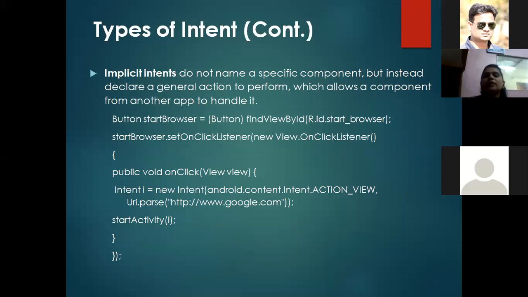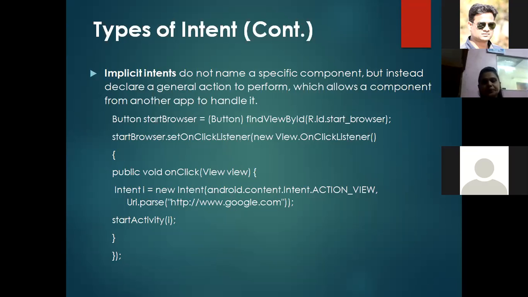The second type is implicit intent. What is an implicit intent? We are not specifying any specific name or any specific component where we are going. Apart from that, we are specifying inbuilt or predefined libraries, predefined actions or predefined activities which are already present in our system.